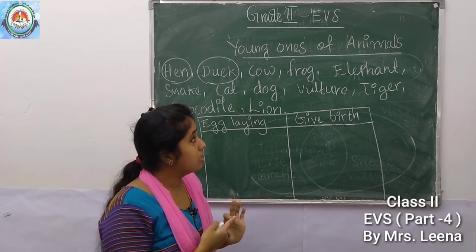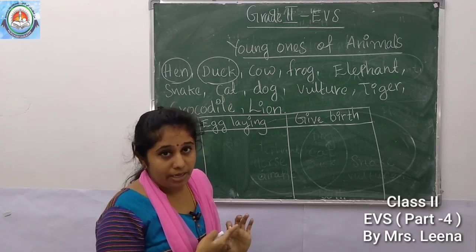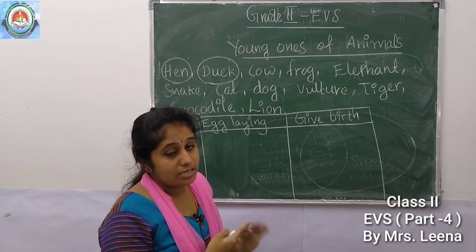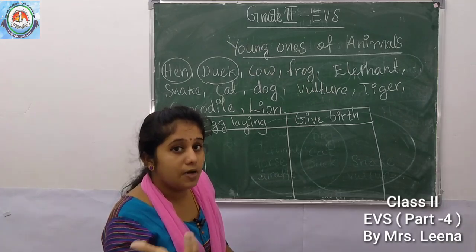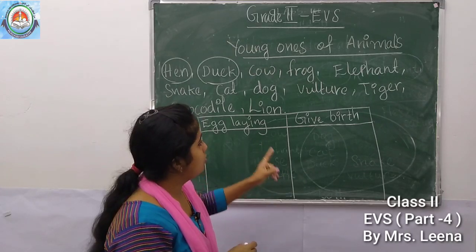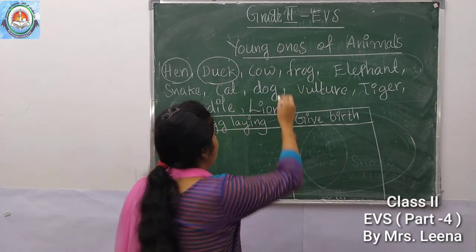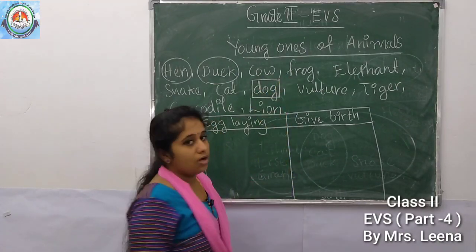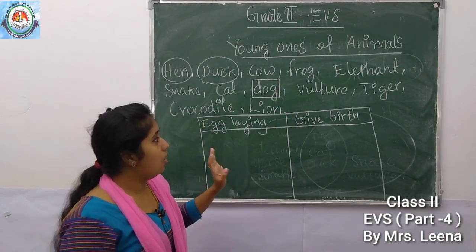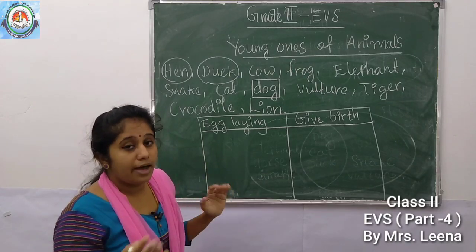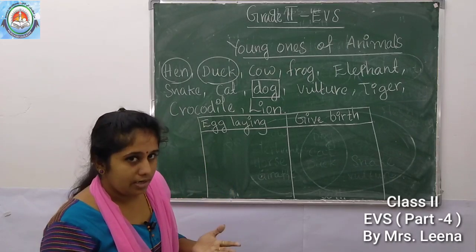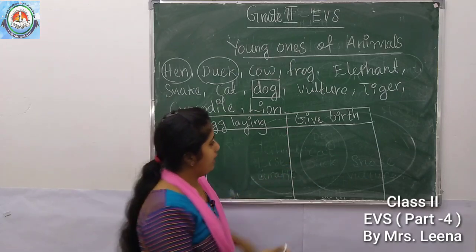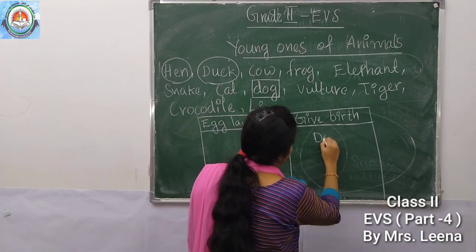A dog's baby is called a puppy. It is born as a small baby from the mother dog, isn't it? So where is dog? Yes, the dog produces its young ones by giving birth, so we can write dog here.